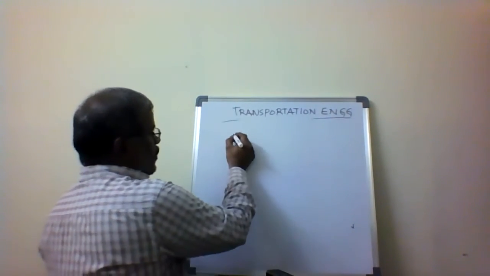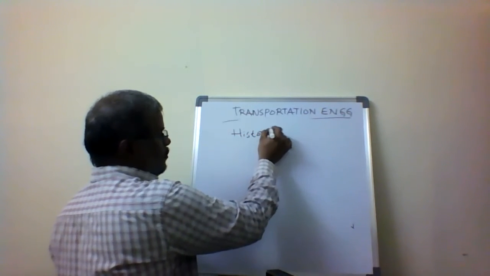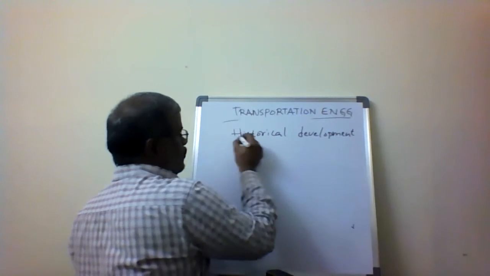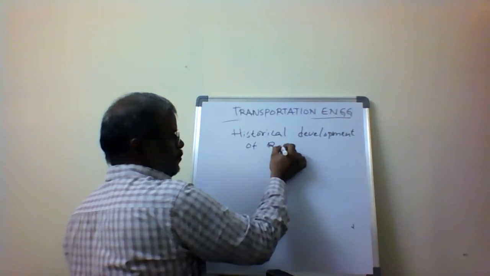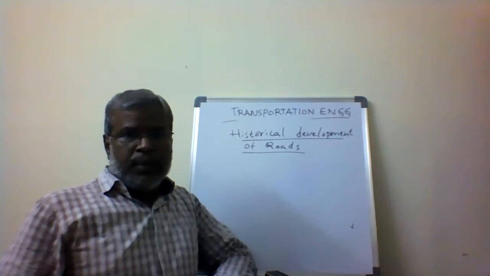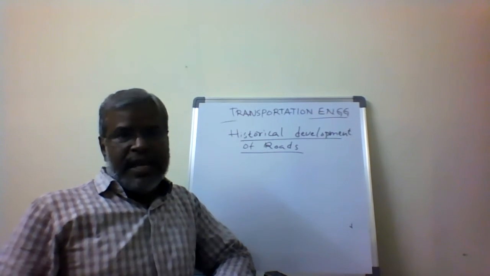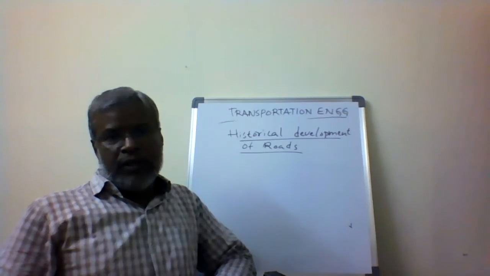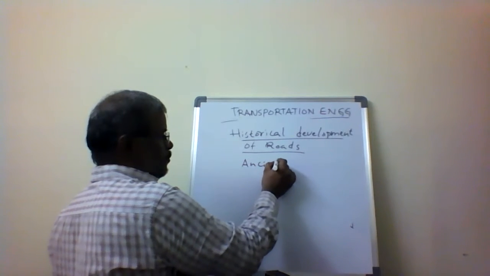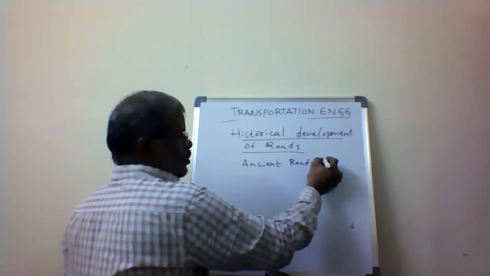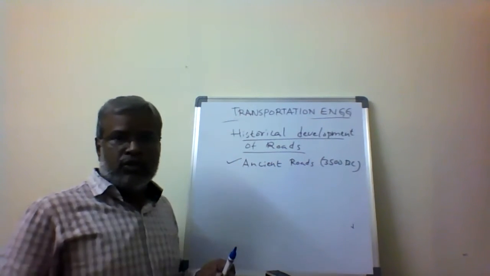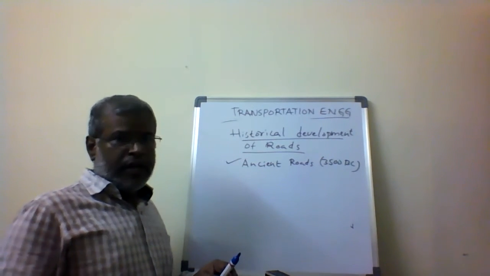So the first one is historical development in India, the historical development of roads. How the road development took place from the ancient olden days to after the free India movement. First are the ancient roads, around 3500 BC. The development of roads started with the ancient period, 3500 BC.